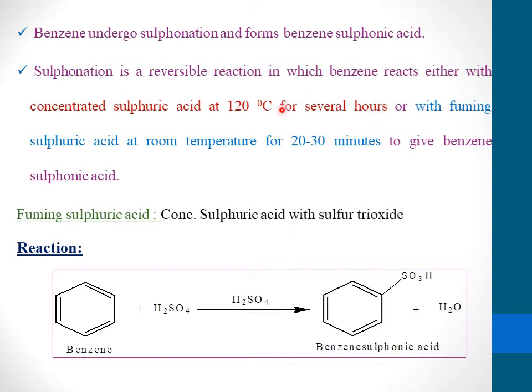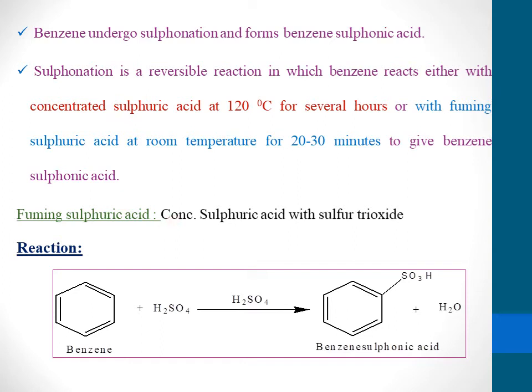Otherwise, take the benzene and add it with fuming sulfuric acid at room temperature for 20 to 30 minutes to give benzene sulfonic acid. So, two methods are followed. Benzene reacts with concentrated sulfuric acid or with fuming sulfuric acid at the respective temperatures to give benzene sulfonic acid. So, what is fuming sulfuric acid? It is concentrated sulfuric acid only, along with some amount of sulfur trioxide. We can name it as fuming sulfuric acid.